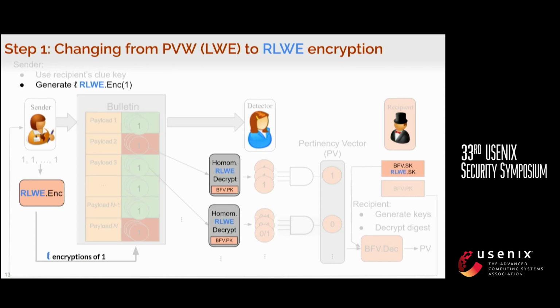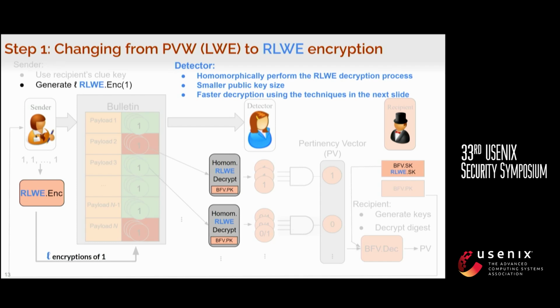So our first step is just changing PVW to RingLWE, and the sender will just use RingLWE to encrypt a bunch of ones, and then the detector will homomorphically decrypt all these RingLWE ciphertexts, with a similar process as before. And the first advantage is that it now has a much smaller public key size, so the clue size will be much smaller. But more importantly, it will have faster decryption if we want to perform it homomorphically using the technique that I will describe in the very next slide.